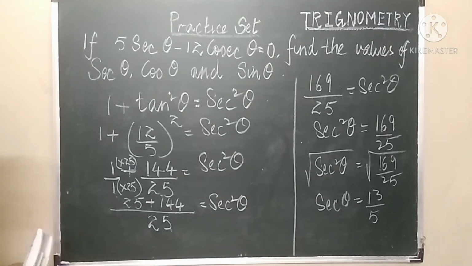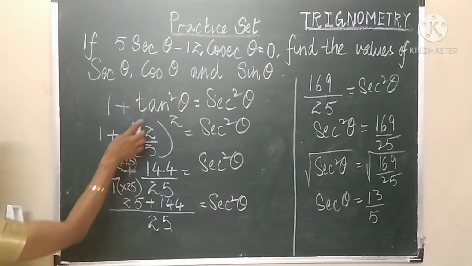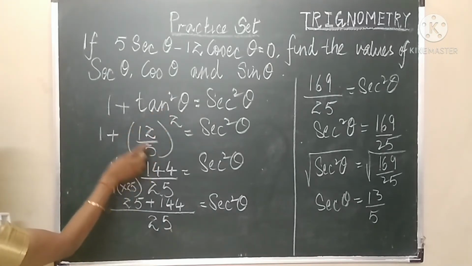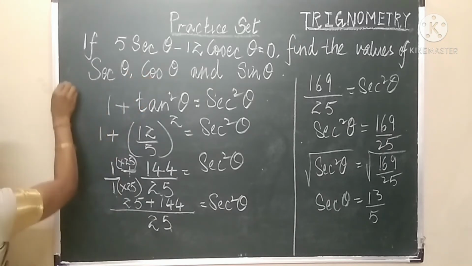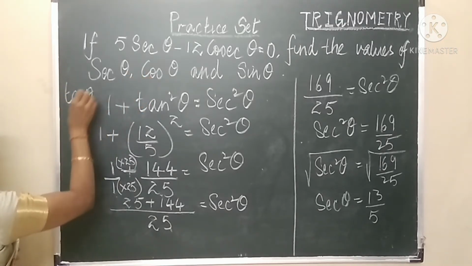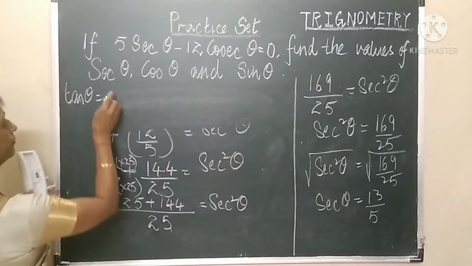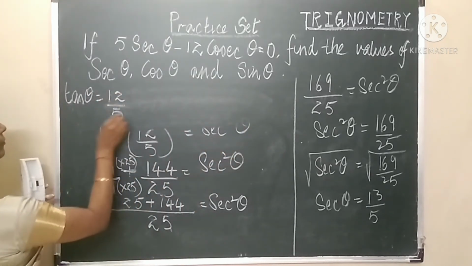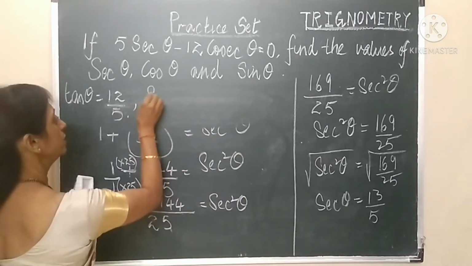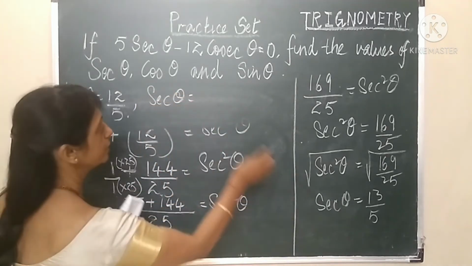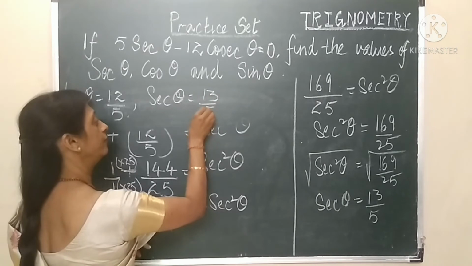So let's pen down which values we were able to find out. Tan theta was 12 upon 5, which is equal to 12 upon 5. The next value that we got was sec theta is equal to 13 upon 5.